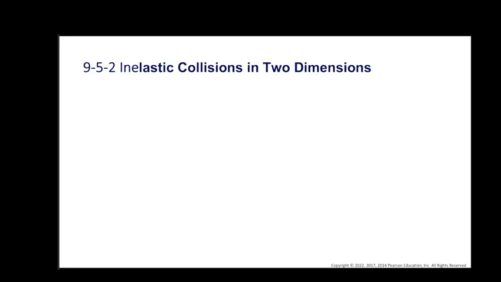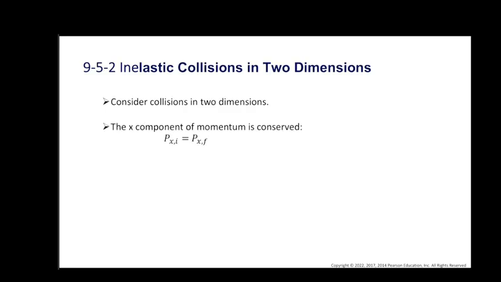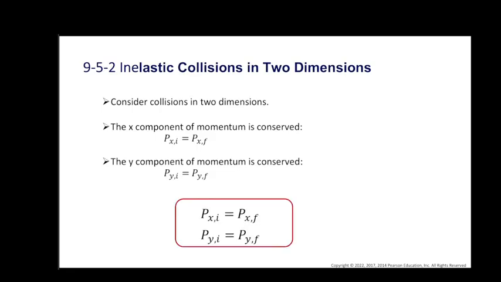Now let's consider collisions in two dimensions, where we must conserve the momentum component by component. To do this, we set up a coordinate system and resolve the initial momentum into x and y components. Next, the final momentum should have the same x and y components as the initial momentum. That means the x component of the momentum should be conserved and the y component of the momentum should be conserved. Therefore, in two dimensions, if there is no external force acting on the system, we can say that the momentum should be conserved in each direction.